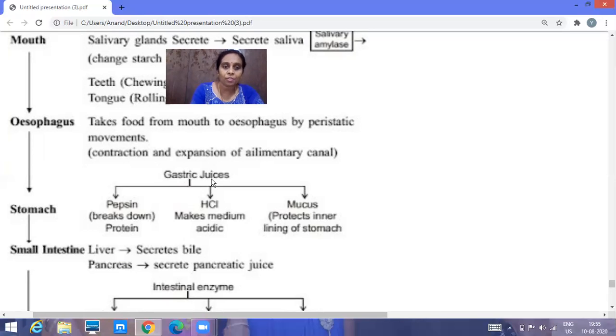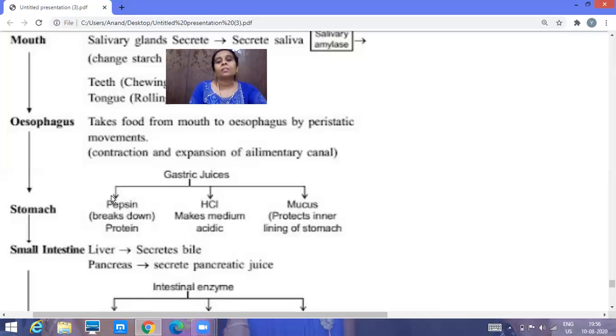It produces gastric juice. It contains an enzyme called pepsin. It helps in breaking the protein. It also produces HCl, that is hydrochloric acid. It kills the germs which may be present in our food. It makes the medium inside the stomach acidic. Why? Because an acidic medium is very much necessary for the pepsin to work.